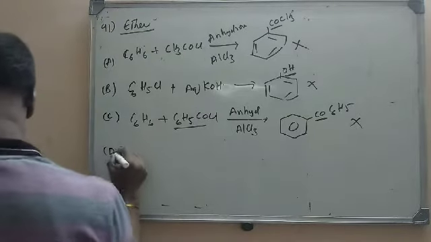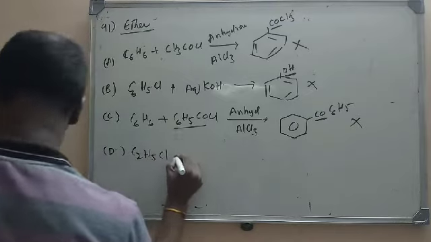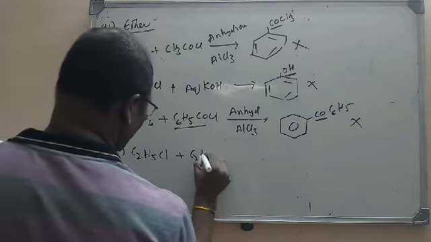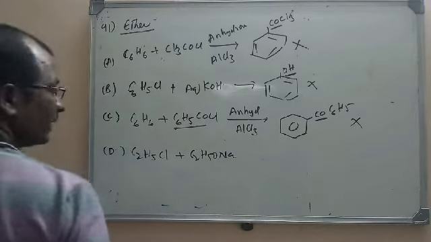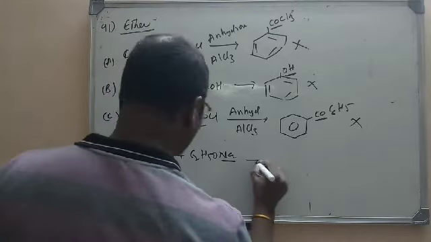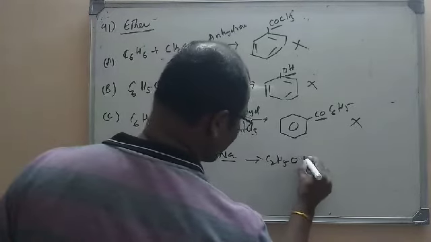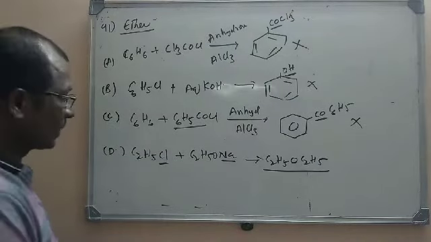Let us see the last one, that is ethyl chloride, C2H5Cl, and C2H5ONa. Here actually an ether is asked in the question. So clearly it is Williamson's ether synthesis, C2H5OC2H5, ethoxyethane.